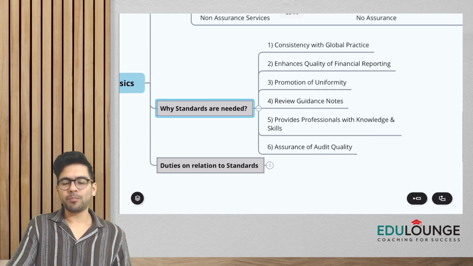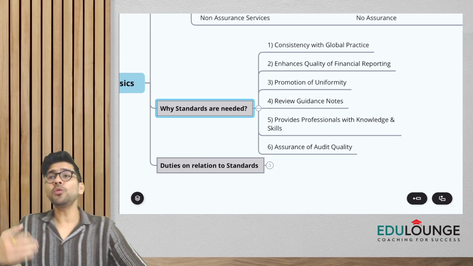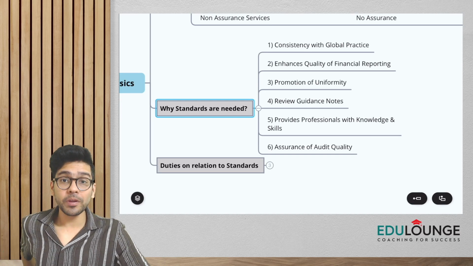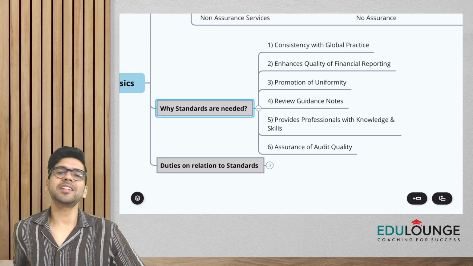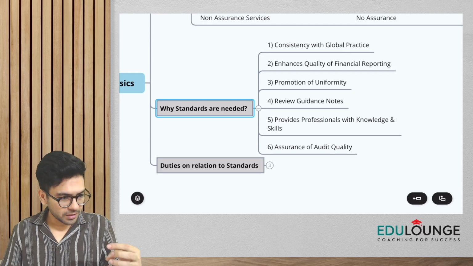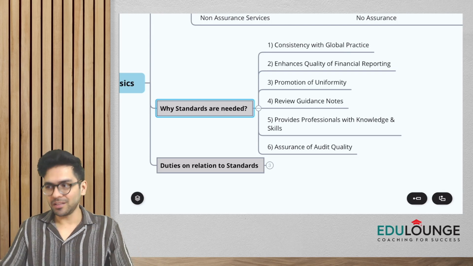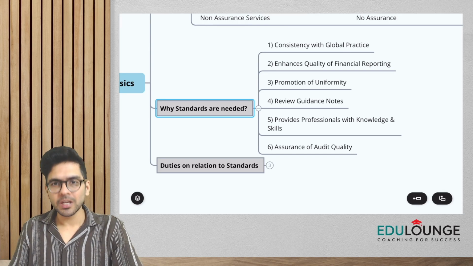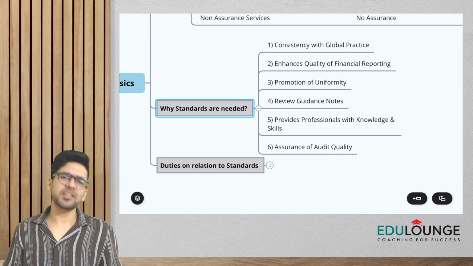We have certain points, guys. See, it's very simple. When you follow the standards while you're doing the audit, it ensures consistency with global practices. Understand this: the standards that we have in our course have been adopted by the international standards.